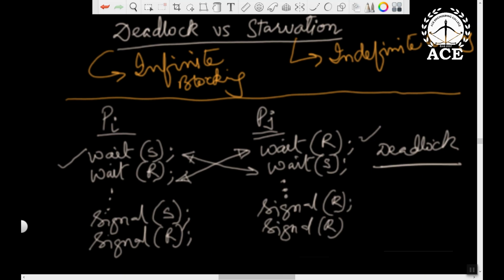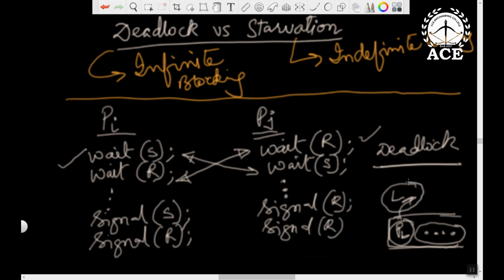But starvation generally happens when a process cannot come out from a queue because of the arrival of high priority processes. So imagine, for example, I have a queue, a semaphore queue, or maybe some ready queue, block queue, whatever. If some low priority process gets stuck here, and I keep on getting high priority processes continuously, then this one gets infinitely stuck. But here there is activity, processes are continuously running, but in deadlock there is no activity. So in deadlock, activity halts; in starvation, activity continues, but one process gets starved of the chance to run on the CPU or utilize the resource. That is called starvation.